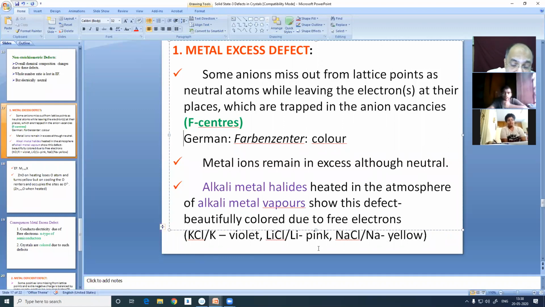Lithium, yes, I asked you to leave a space. Lithium chloride crystal heated in lithium vapor becomes pink. Sodium chloride heated in sodium vapor becomes yellow. So when you do this experiment at your home, don't scare your moms, because this is nothing but having some F centers, some trapped electrons.